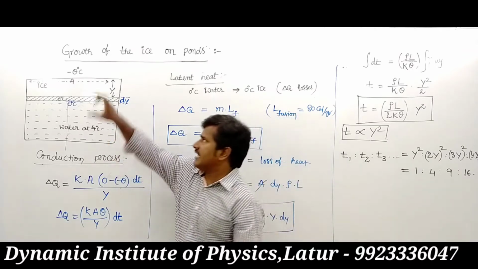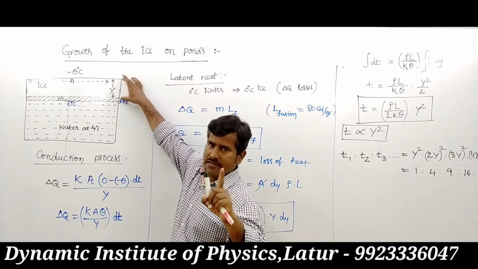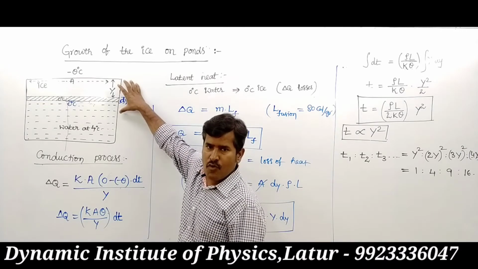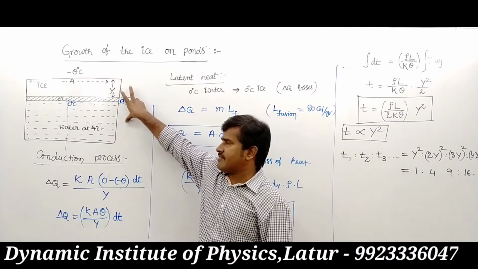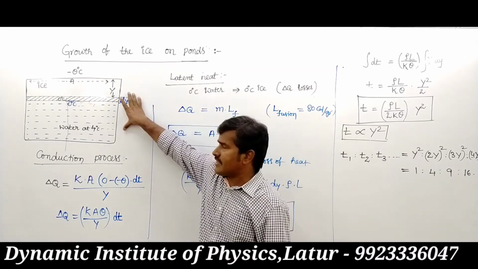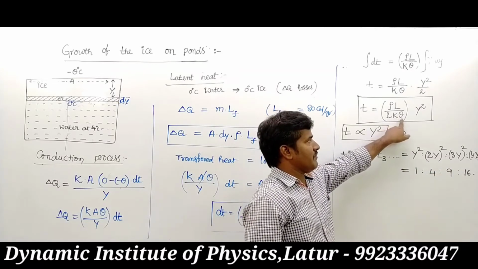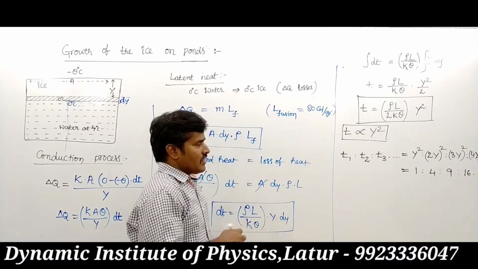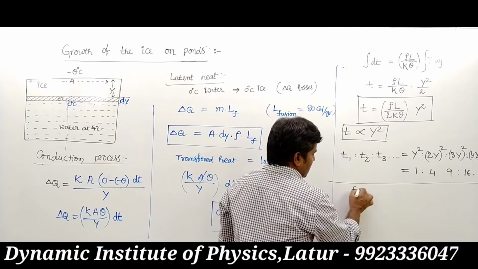First, suppose for example y thickness requires 1 day. Then 2y thickness requires 4 days, 3y thickness requires 9 days, and 4y thickness requires 16 days. When the temperature is the same, that condition, this is 1 is to 4 is to 9 is to 16 and so on. Suppose the condition is given for every 1 meter thickness.